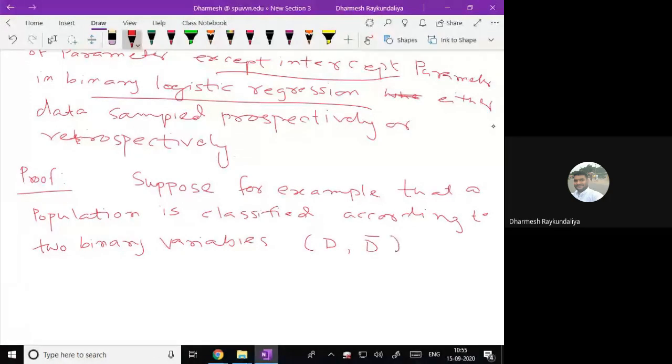This is one variable, D and D bar, referring to the presence or absence of disease.